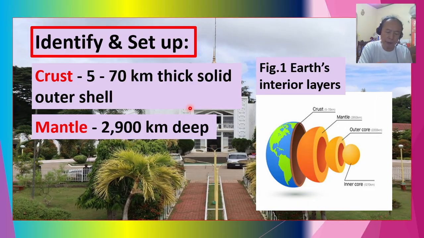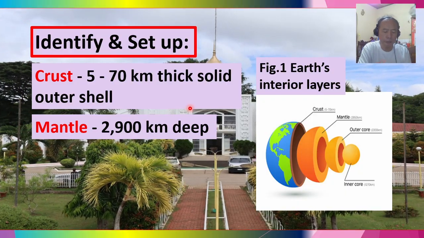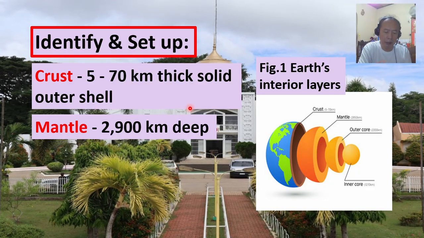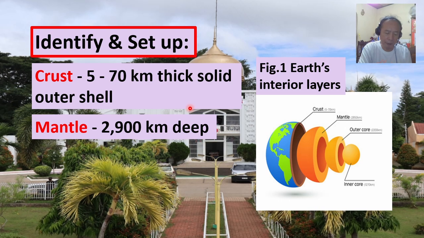It accounts for about 80% of Earth's volume. It is made of solid, hot, malleable rock that slowly moves via convection currents.